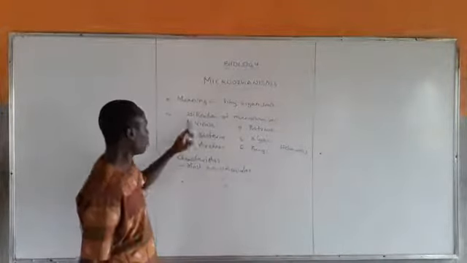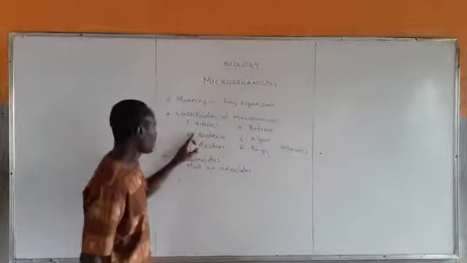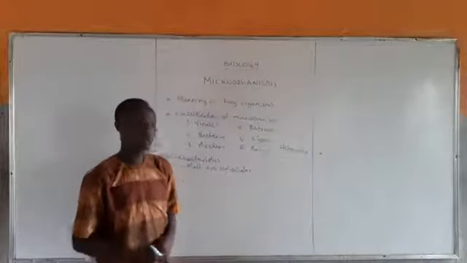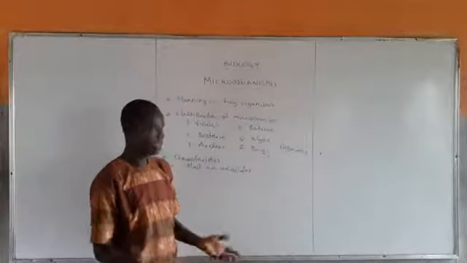Viruses are non-cellular, with no cell. Bacteria and archaea plus protozoa are all unicellular, while algae and fungi are multicellular except yeast.